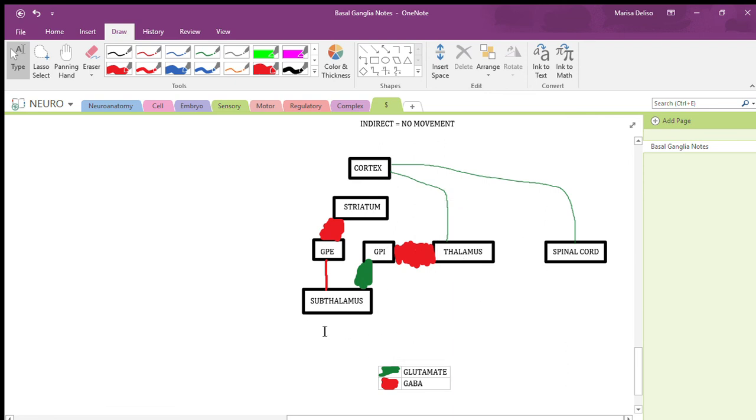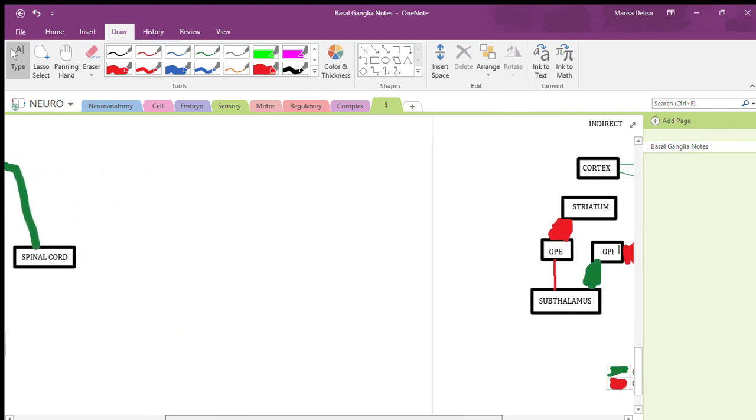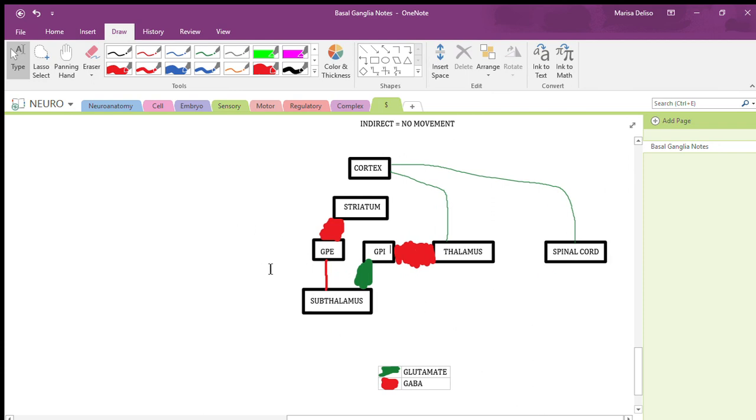They really like the term disinhibition. In our direct scenario, the thalamus was disinhibited because we dropped the GABA there, and here our subthalamus was disinhibited because we dropped the GABA in our globus pallidus externa. This is as simple as I can make it. Two major questions that can be asked are: is the striatum excitatory or inhibitory? We know it's always inhibitory regardless of if it's direct or indirect, and it's always going to release GABA. Same with our globus pallidus, both interna and externa. They're two inhibitory structures. They're going to release GABA, and it just depends on what other structures are involved.